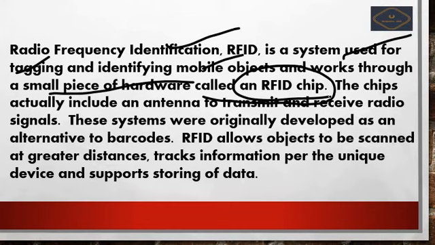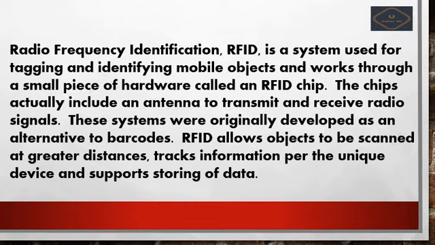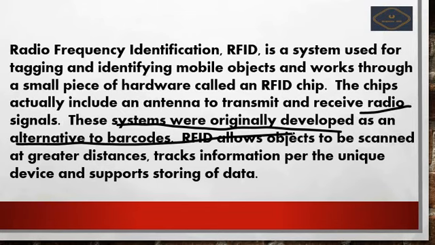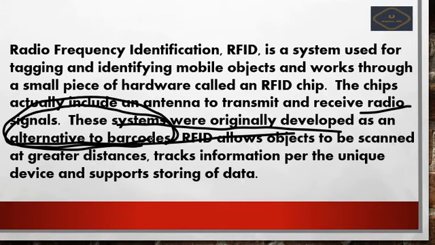Next we see the chip actually includes an antenna to receive and transmit radio frequency signals. These systems were originally developed as an alternative to barcodes. Such statements are most important for UPSC, okay friends. So please concentrate on this, be focused, don't lose your focus.